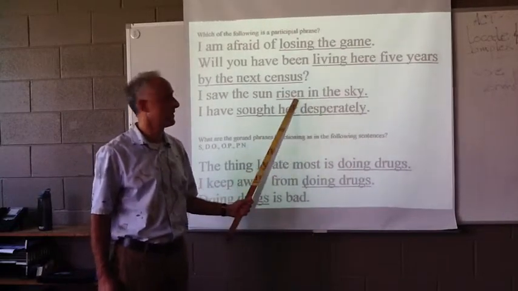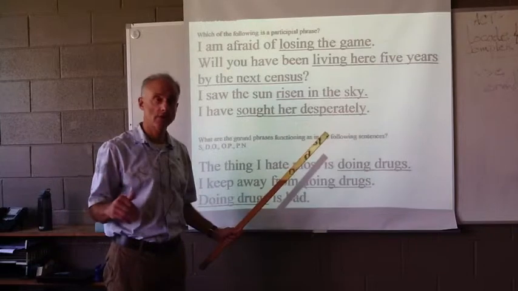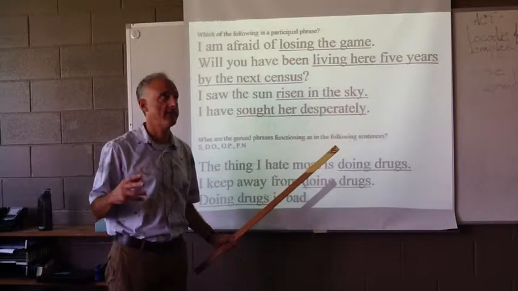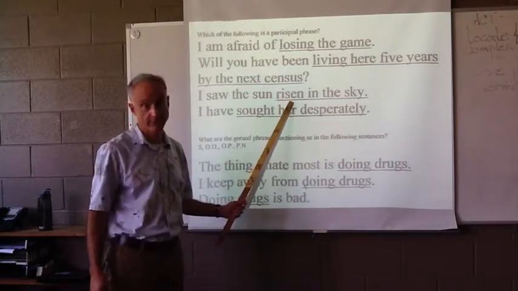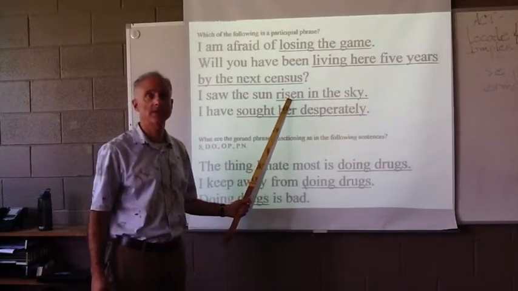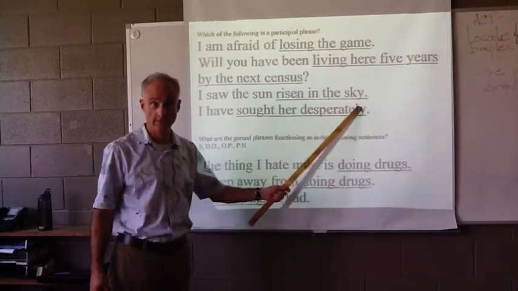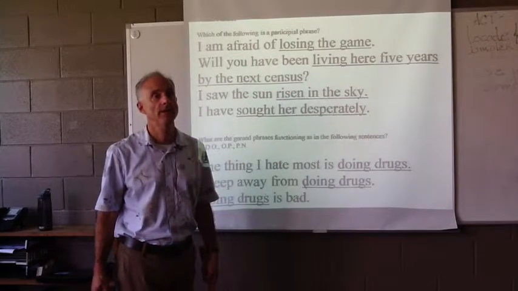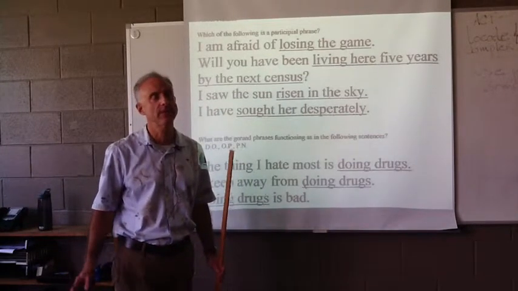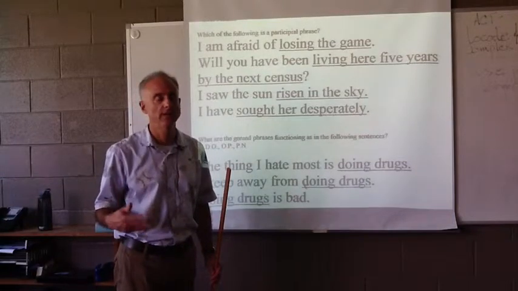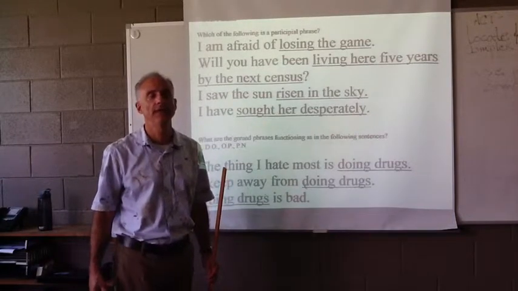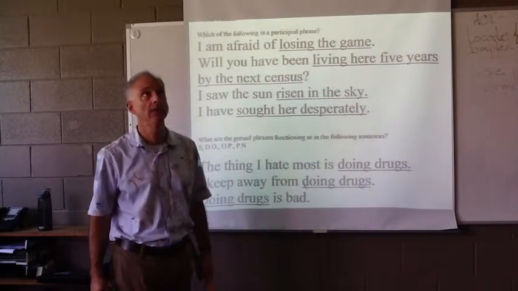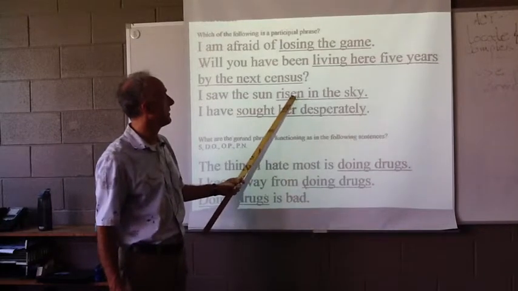"Risen in the sky." Today the sun rises. Yesterday it rose, and it has risen. The past participle form of a verb is the one that follows have, has, or had. So it is a past participle beginning a phrase and ending with a prepositional phrase. Remember, our verbal phrases are comprised of the initial word, the infinitive, gerund, or participle, followed by some words, and prepositional phrases can be in the verbal phrase. So this is our only participial phrase.